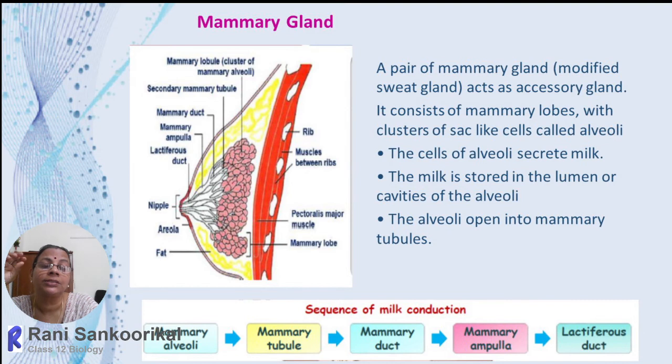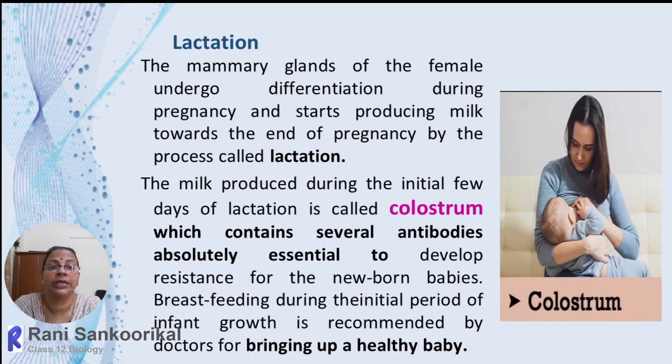When the baby sucks the nipple, the milk will be ejected out. The milk ejecting hormone is oxytocin, and the milk producing hormone is prolactin. So the mammary gland will produce milk which will support the development of the baby. And one more point you have to say: the colostrum. Soon after childbirth, the first milk ejected from the mammary gland is not white in color; it is slightly yellowish and slightly thick in consistency, and it is called colostrum.